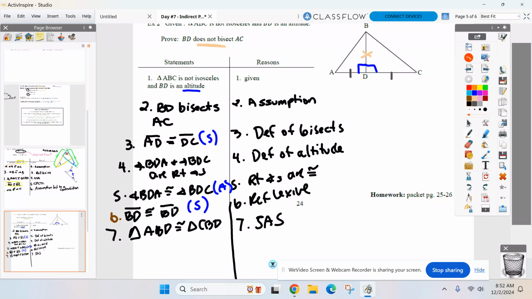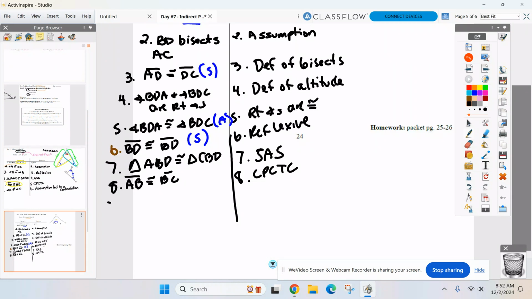Why do we need the triangles congruent again? It's not isosceles. Hopefully we're not writing that in step 8. This isn't isosceles yet. But if those triangles are congruent, which two sides are now equal? AB and BC. And that's CPCTC. Now it's isosceles, right? But you have to tell me it's isosceles so I can have a contradiction. So in step 9, now ABC is isosceles.